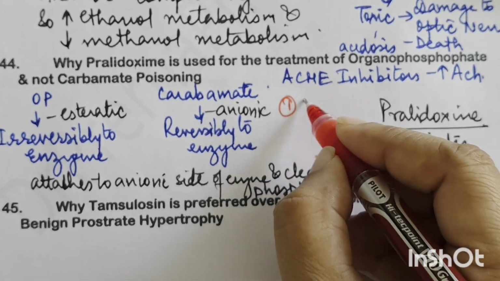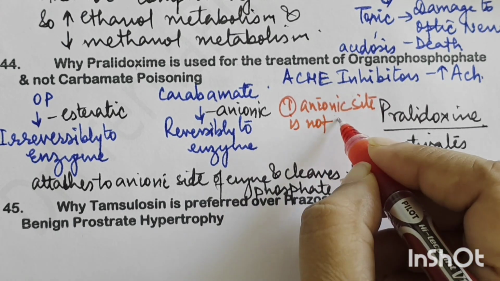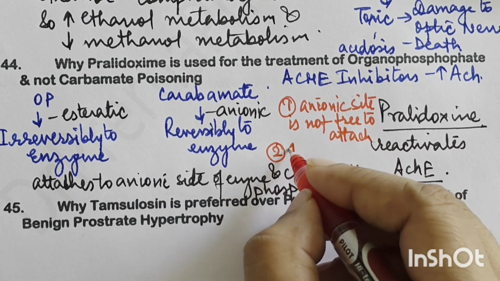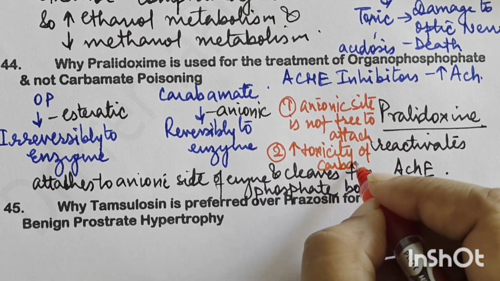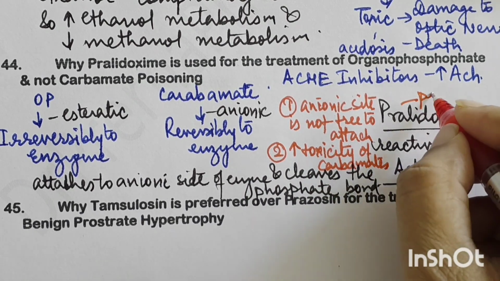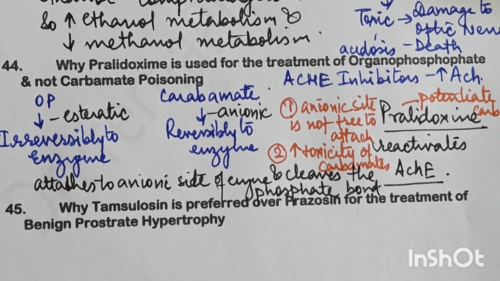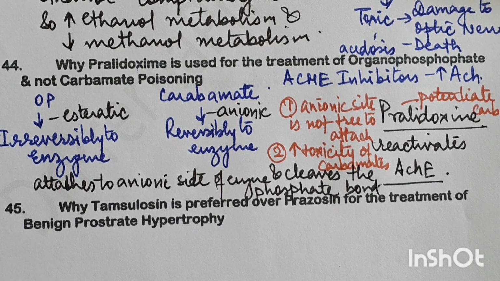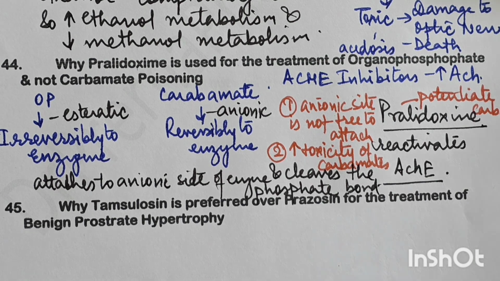So first reason is the anionic site is not free to attach. So that is one reason why they are not very effective. Secondly, they increase the toxicity of carbamates. How? They potentiate carbamates. So that is the reason why paracetamol is given in the treatment of organophosphates and not carbamates, because it actually increases the toxicity of carbamates. It is known to potentiate the carbamates.